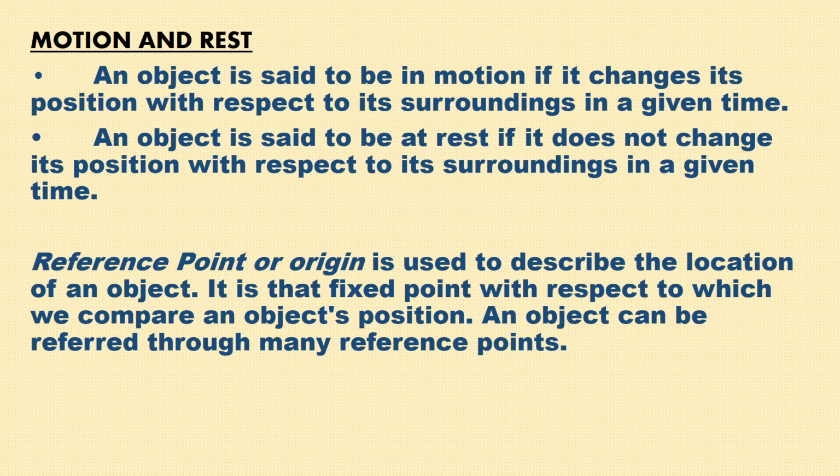An object is said to be at rest if it does not change its position with respect to surroundings in a given time. We have to write "with respect to surroundings" in this because we can say an object is at rest or in motion according to the surroundings, comparing to the surroundings or reference frame.